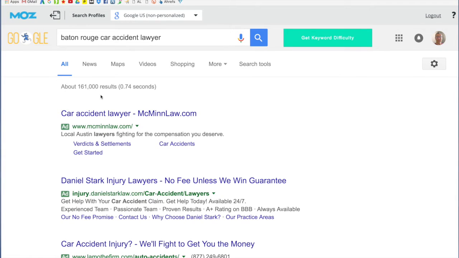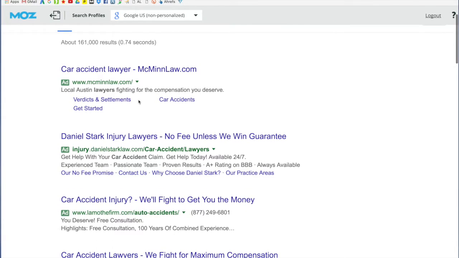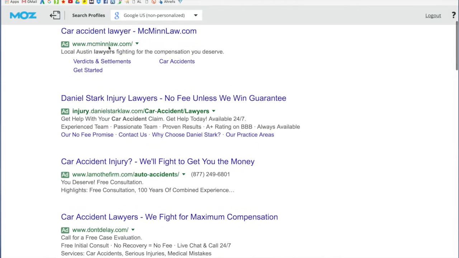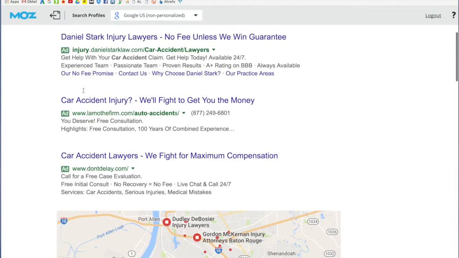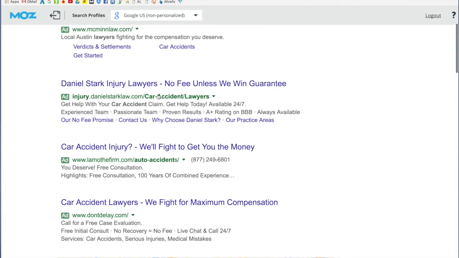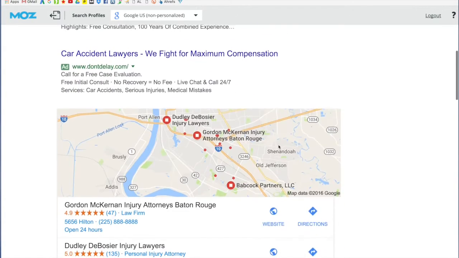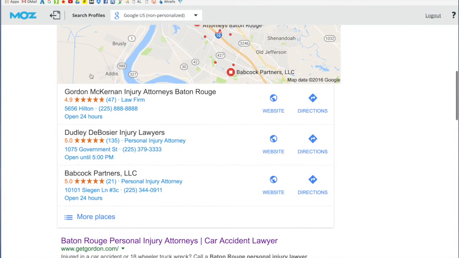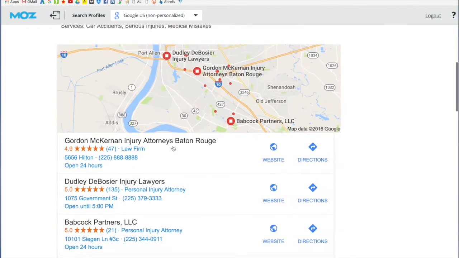Okay, here we are at Google. Here's the phrase Baton Rouge car accident lawyer. Here are the top ads. Even though they're at the top, turns a lot of people off because it's an ad. And studies show that the quality of the traffic you could get with these is not as good as organic, and it's actually pretty expensive.